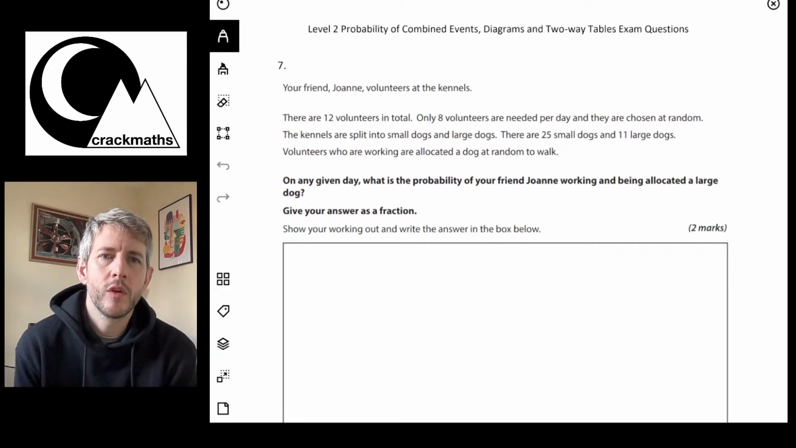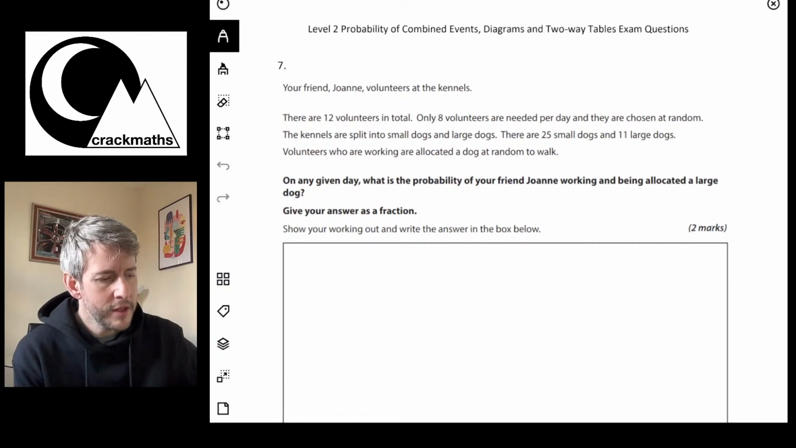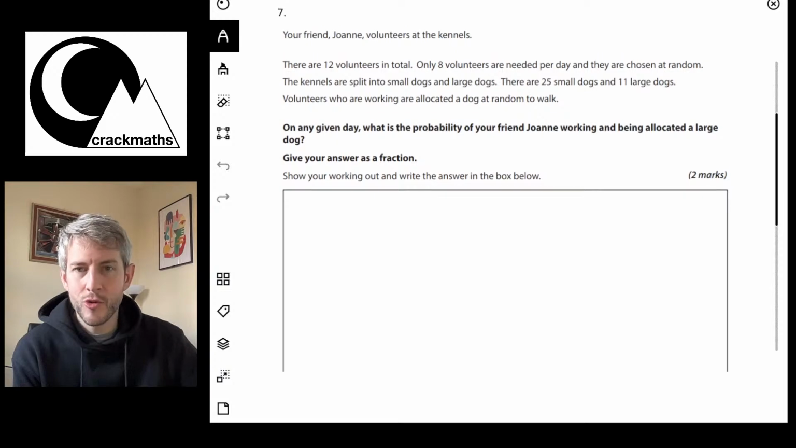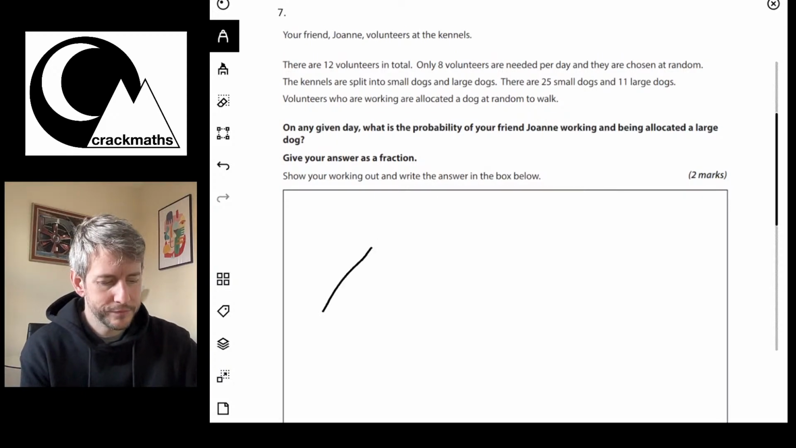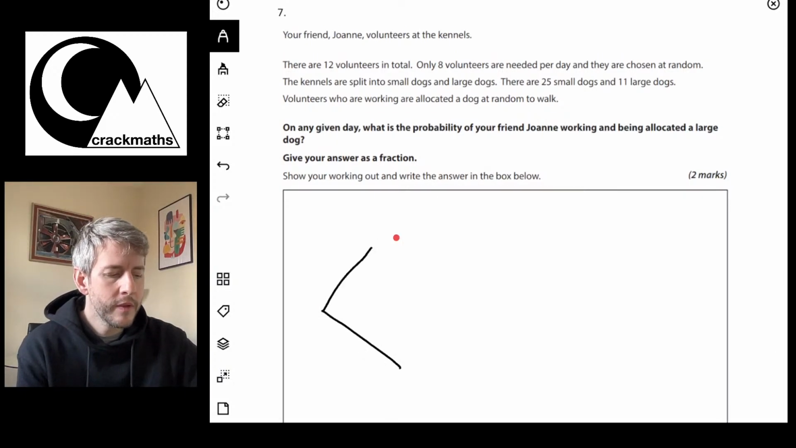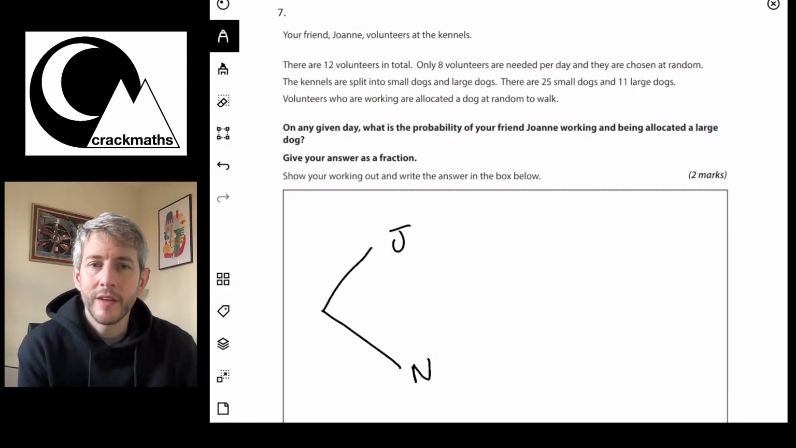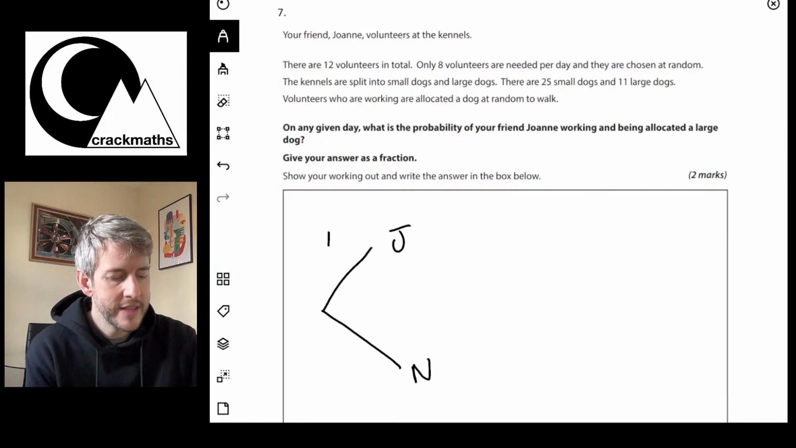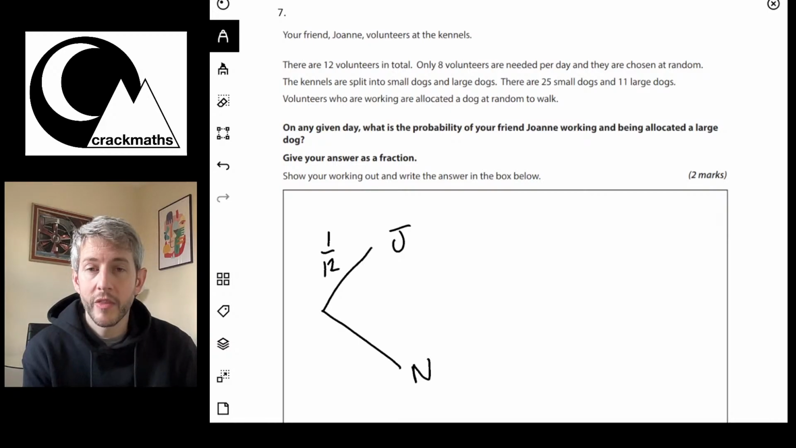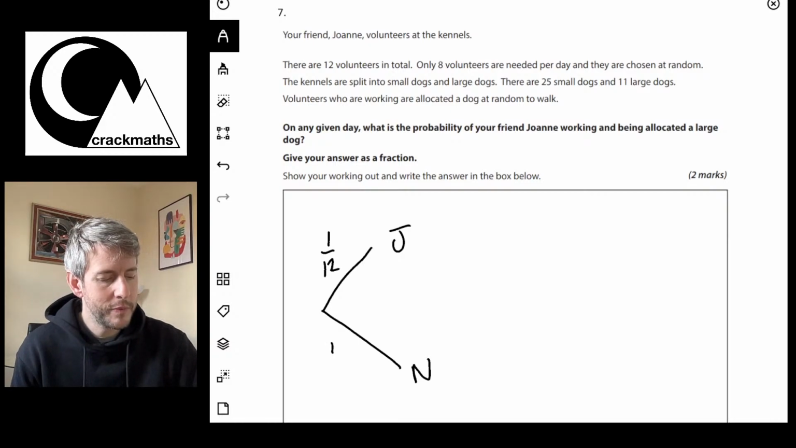Right, okay, so first of all, let's draw this as a probability tree just to help us out. So we could have Joanna, or they could have no Joanna. There's 12 volunteers, so the probability of one of them being Joanna is 1 out of 12. Okay? The probability of it not being Joanna would be 11 out of 12.